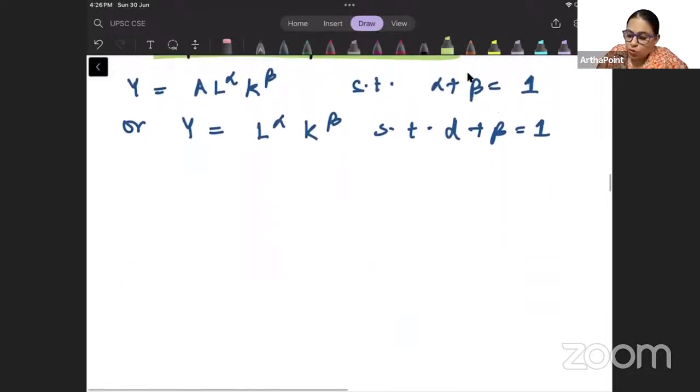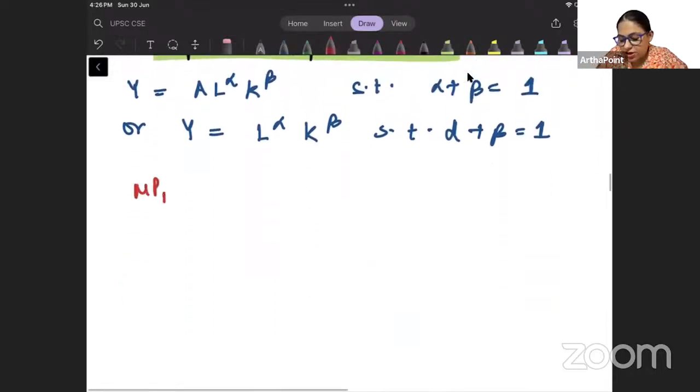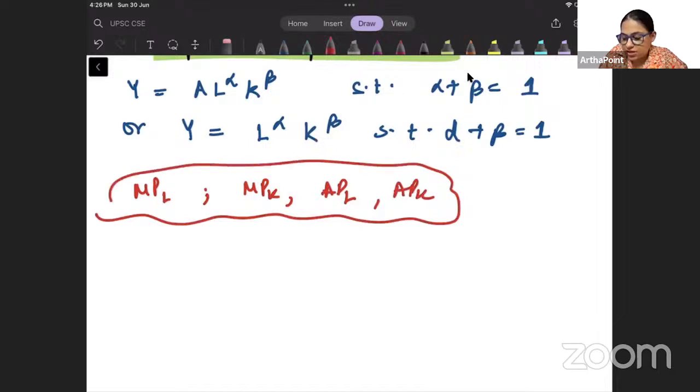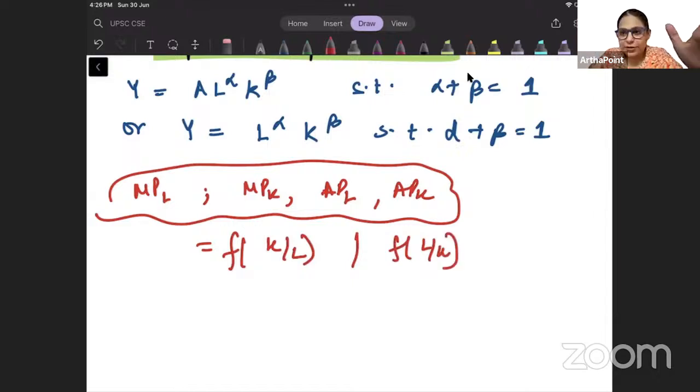So what we need to show, beta, कि जब हम marginal product of labor या marginal product of capital या average product of labor or average product of capital, when we find out these values, they are a function of K by L or function of L by K. They don't depend on individually K or individually L. They depend on the ratio. They are a function of the ratio. This is what we need to show. हमें इसी चीज को describe करना है, right?